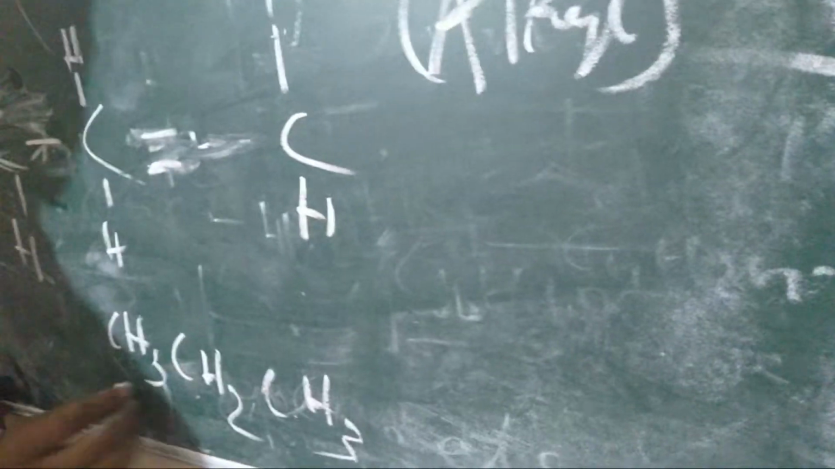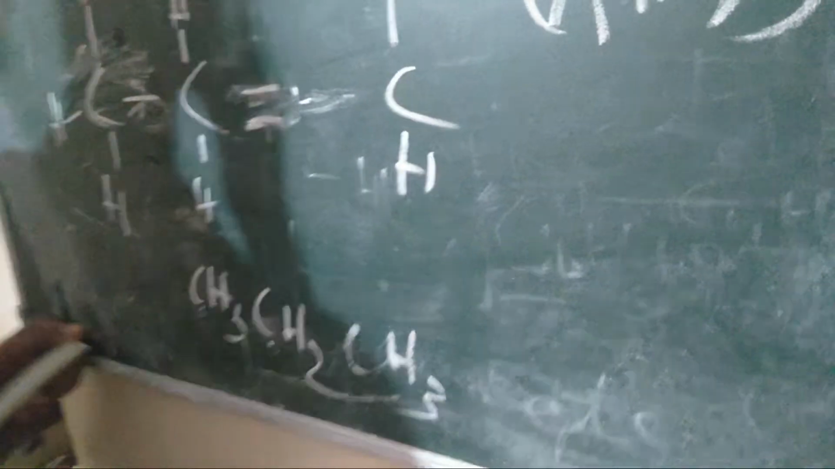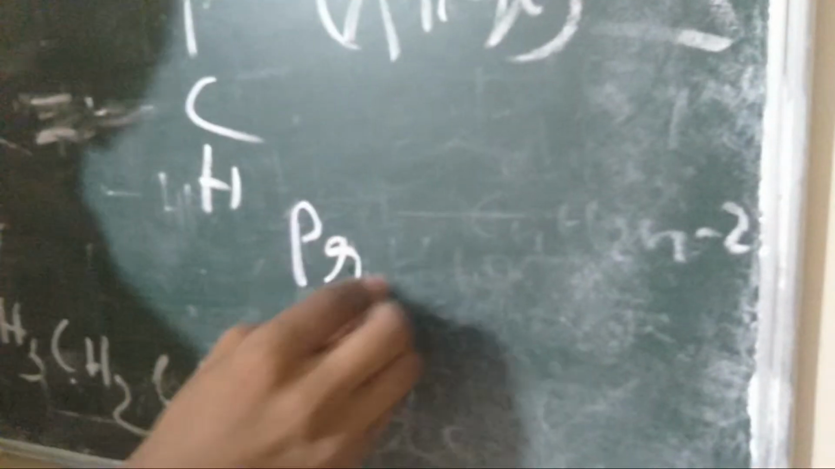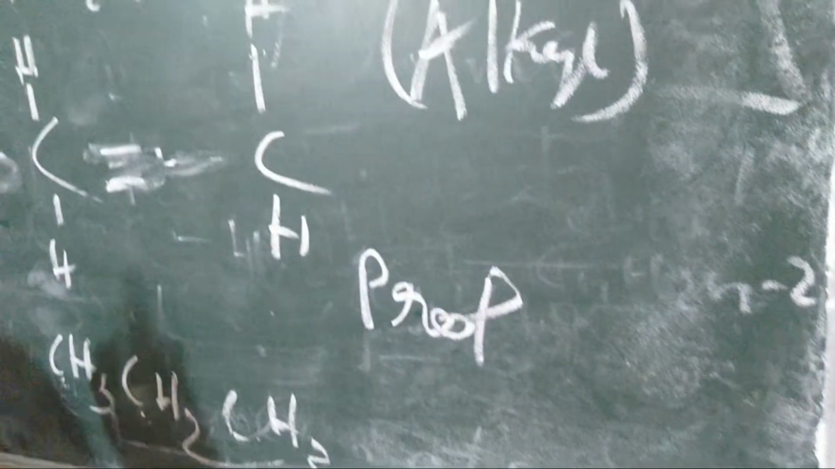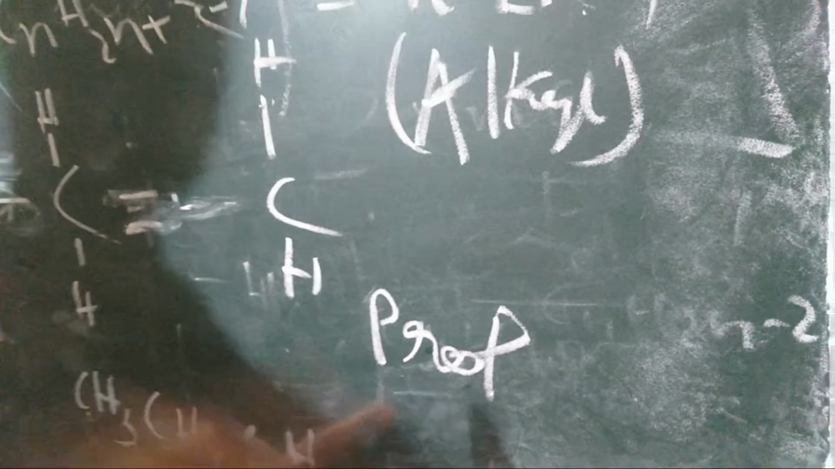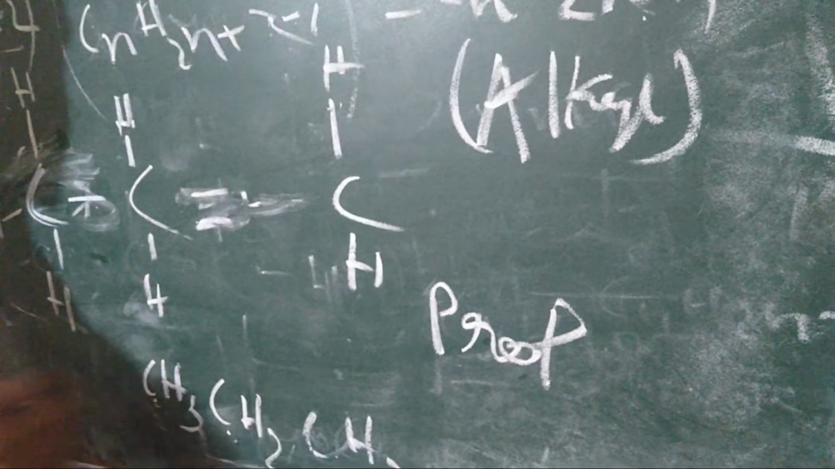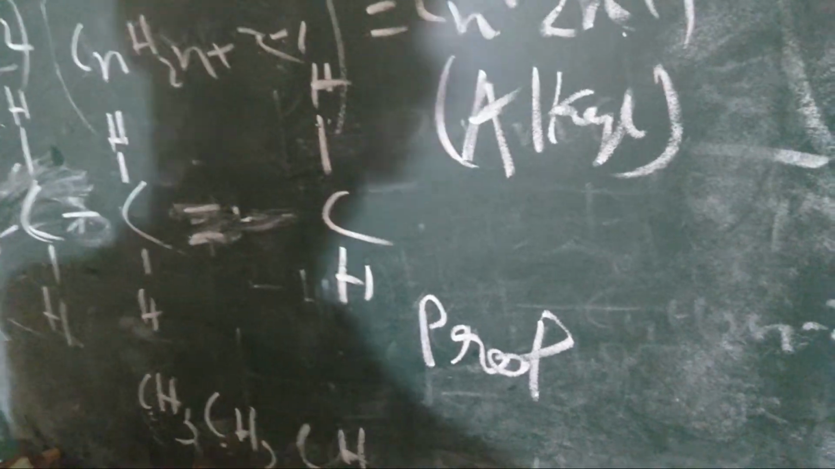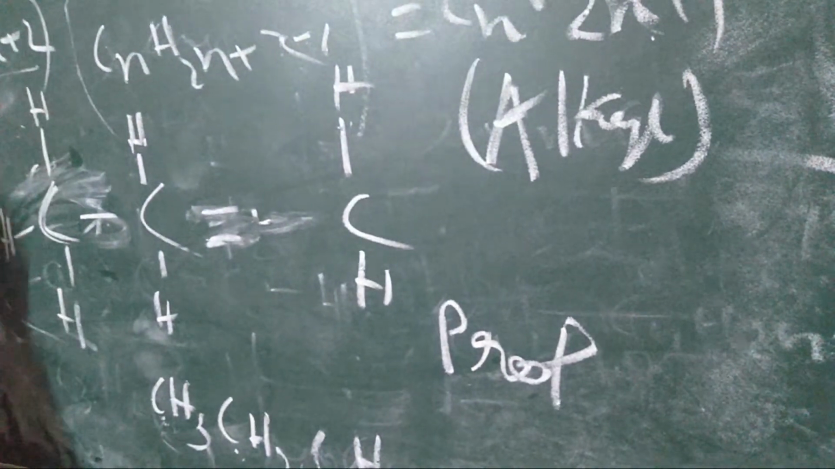So this is a straight chain. How many carbons are here? One carbon, two carbon, three carbons. It means meth, eth, prop. Three is prop, so the prefix will be prop. And how many hydrogens? C3H8. So we know the formula of alkane.